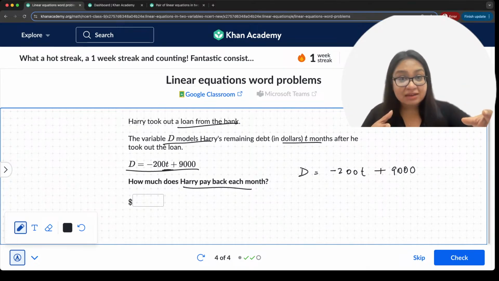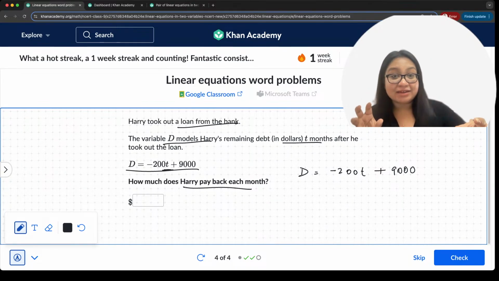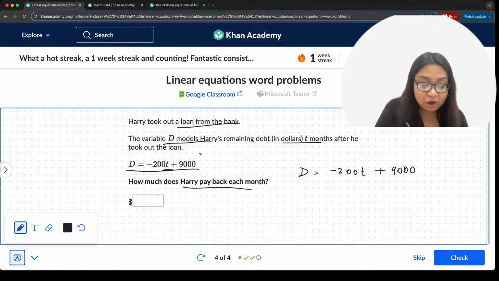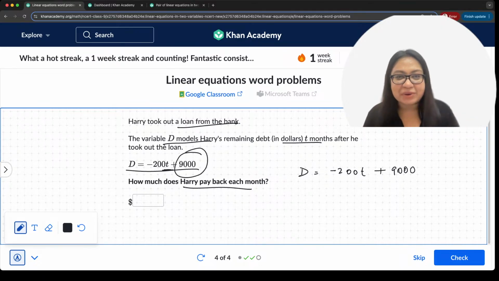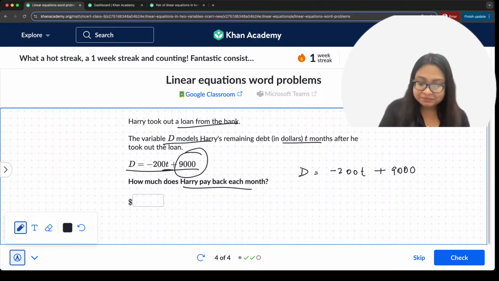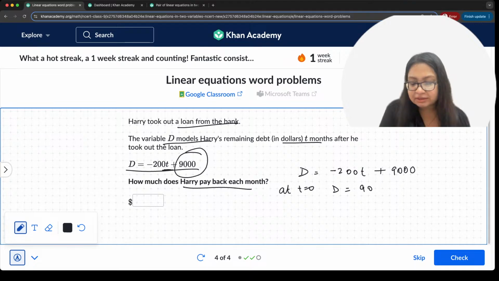So the idea here is again, how much does he pay back? When he pays back, the remaining amount changes, right? Say for example, he had a total of $9,000 of debt initially, because at t equal to 0, it is 9,000. Every month, he pays some amount back and the loan reduces. So, how much does he pay back? In 1 month, how much is the loan reducing? At t equal to 0, d is equal to 9,000. At t equal to 1, d is equal to 9,000 minus 200, which is how much?